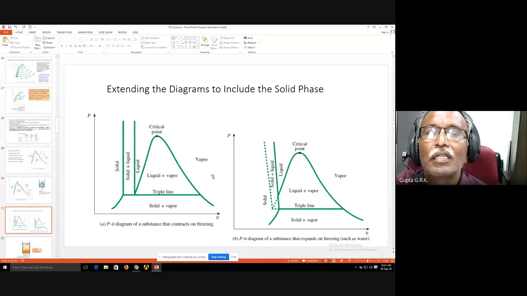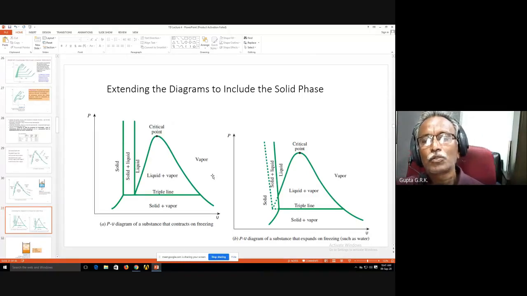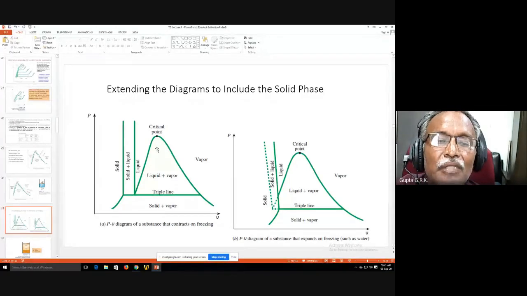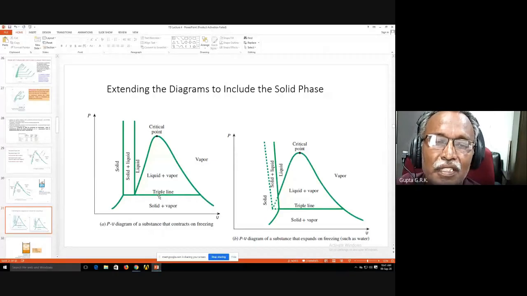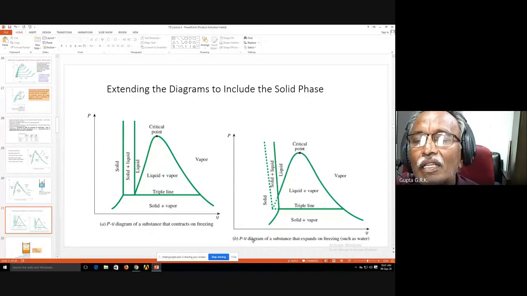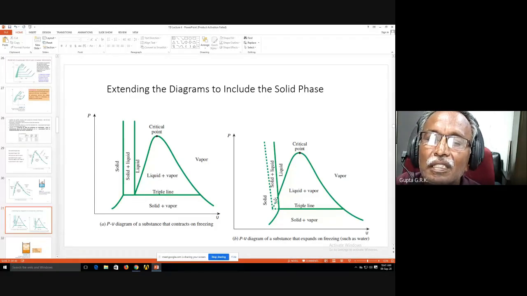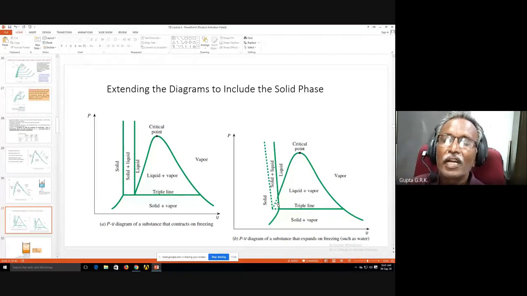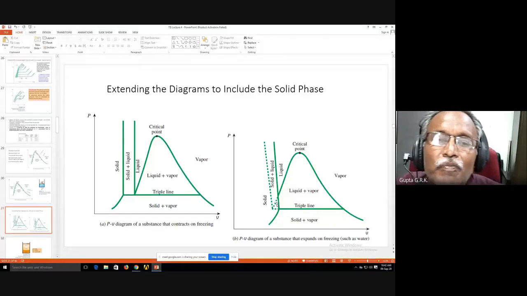And here, as I told, there are two types of substances: water and substances other than water. That is, substances which contract on freezing and substances which expand on freezing. Okay, so this is a PV diagram for a substance that contracts on freezing, that is other than water, and a PV diagram of a substance that expands on freezing, such as water. You can see here there is a little bit of difference, but here you cannot make out much. If you see it in a 3D diagram, then we can see it in a better way. Okay, we will see later.